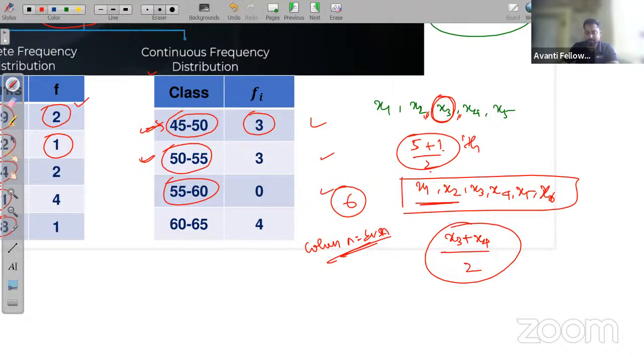So we are neglecting the observations on the sides, and for the middle terms, the sum of those 2 middle terms upon 2, the mean of the sum of the 2 middle terms, is my median when the number of observations is even.